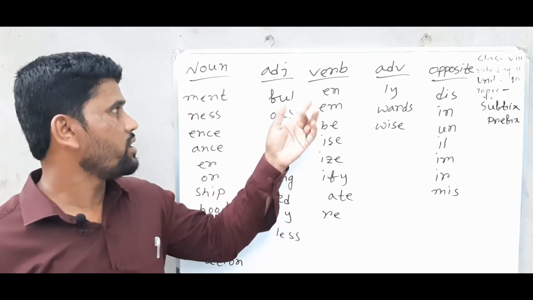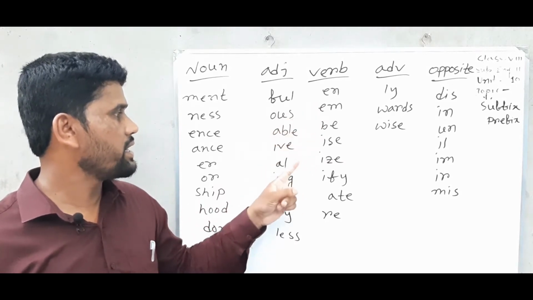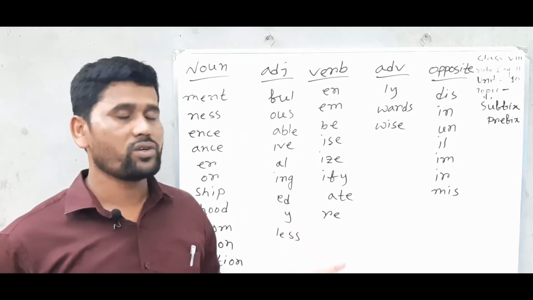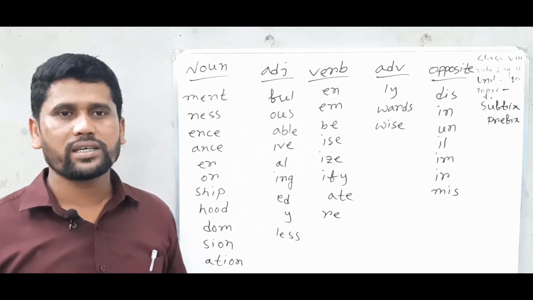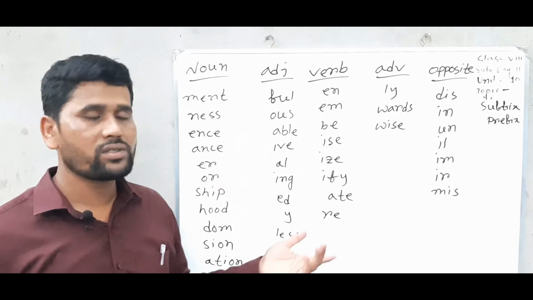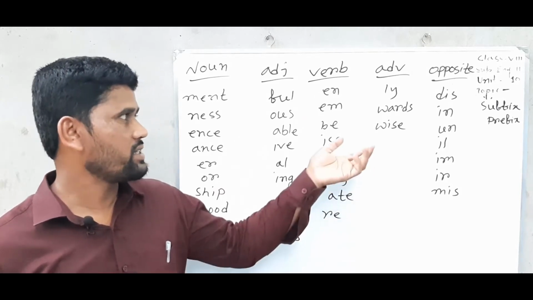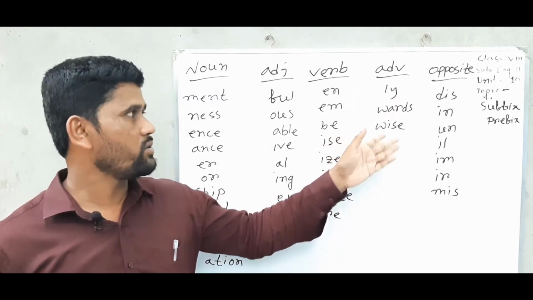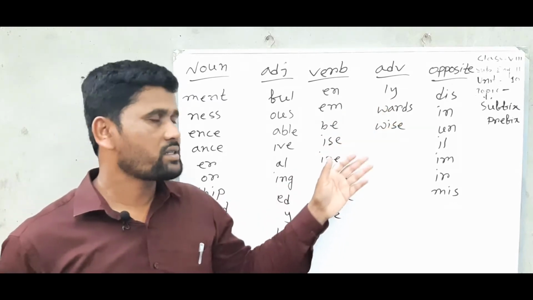And also when you find EN, EM, BE, ISE, IZE, IFY, ATE, then the word will be a verb. And also to make the word a verb, you can use this suffix or prefix. And when you want to make the word an adverb, then you can use ly, ward, wise.